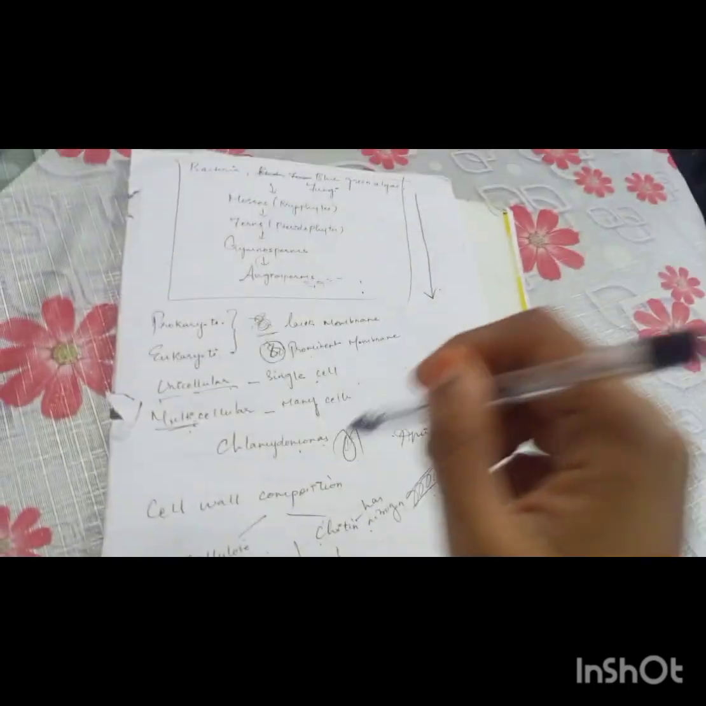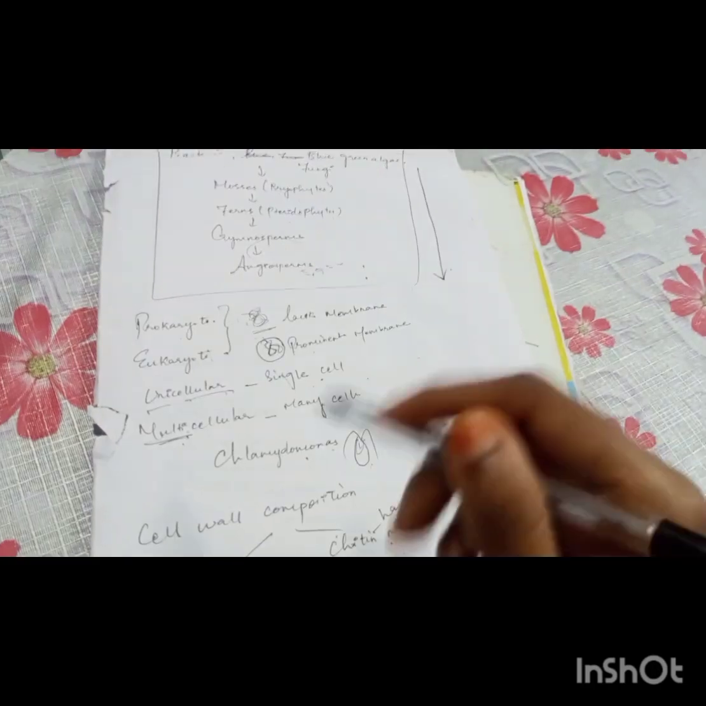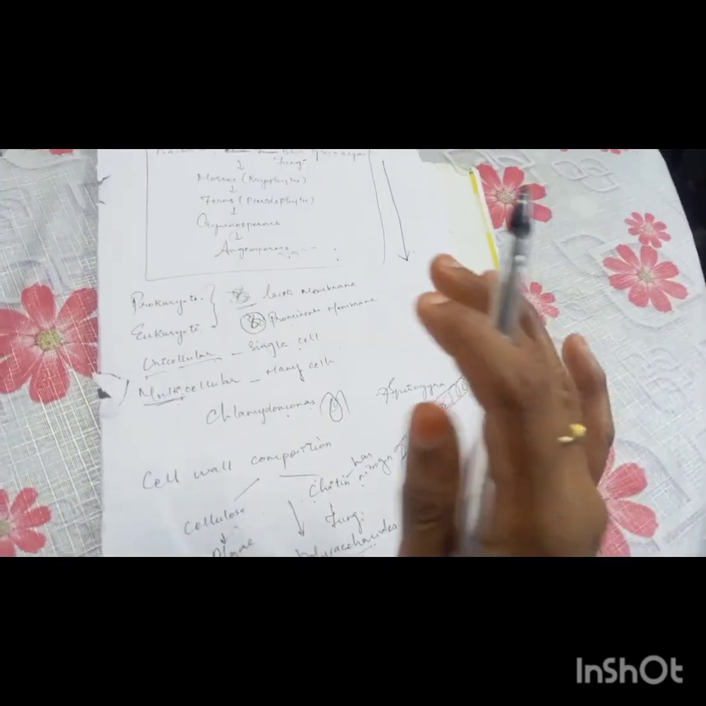So if we place all the plants under a single group, as we have seen, it is impossible for us to differentiate the species.